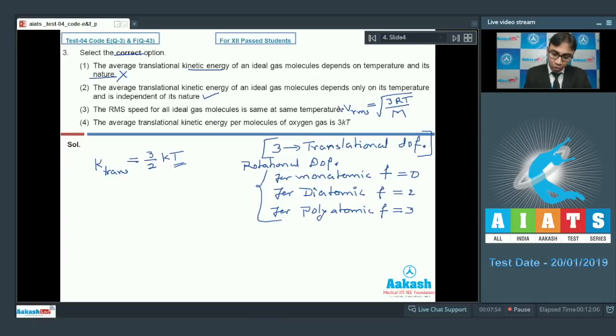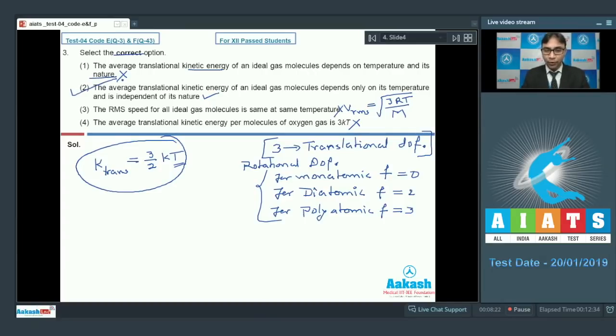So this is our wrong statement. The fourth option says the average translational kinetic energy per molecule of oxygen gas. Again, whether it is oxygen, hydrogen, helium, whatever it is, the translational kinetic energy per molecule will be 3/2 kT, because the translational degrees of freedom is always 3. So this is also our wrong statement. So our final answer will be option number 2.